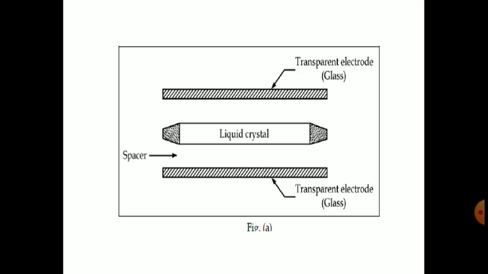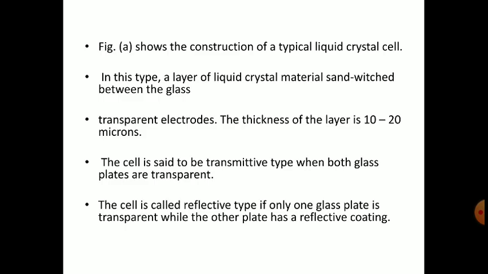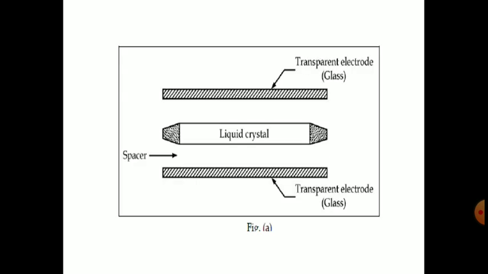Observe the figure. In this, we have two transparent electrodes. These are like glasses on both sides, upper side and lower side. But in between them, a liquid crystal is placed, maintaining some space. The figure shows the construction of a typical liquid crystal cell. This is a single cell.